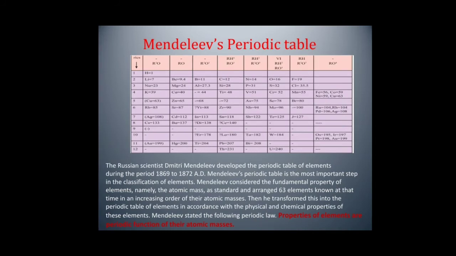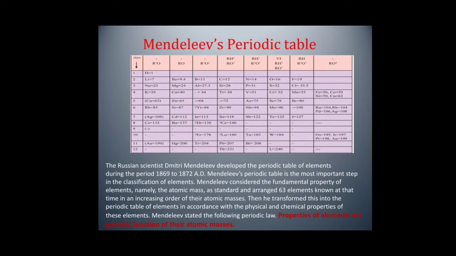After Newlands, a Russian scientist Mendeleev started classifying the elements during the period 1869 to 1872 AD. He called the classification table as Mendeleev's periodic table. He gave more emphasis to the atomic masses of elements.